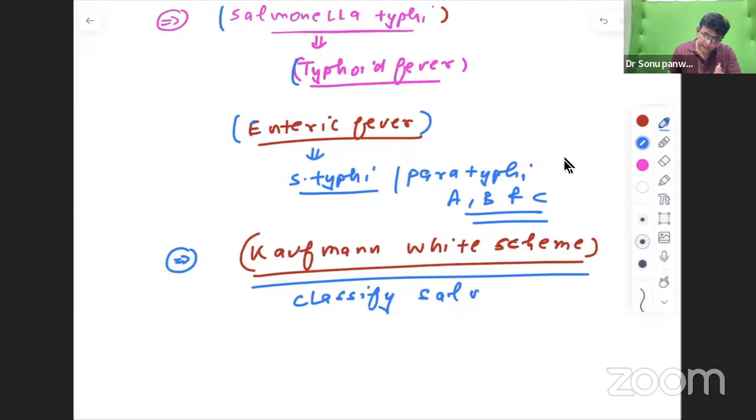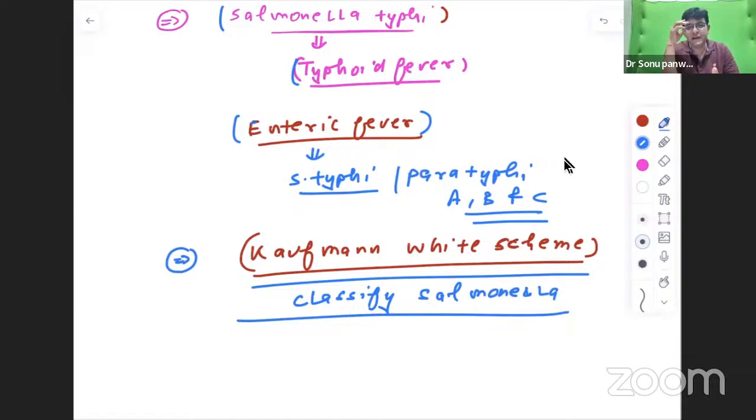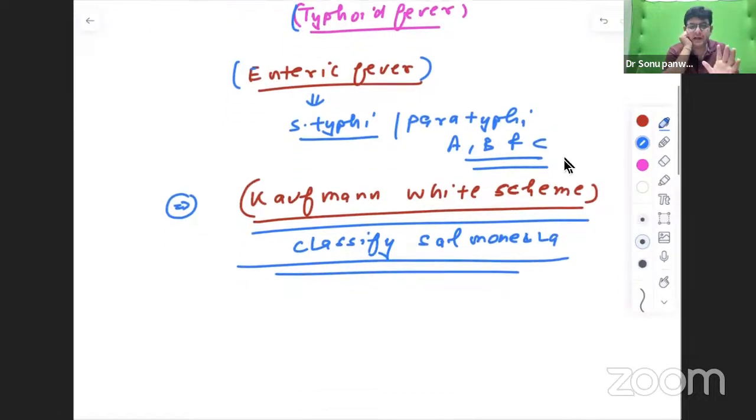Around 2309 serotypes are classified according to this scheme. At least know the name of the scheme used to classify Salmonella: the answer is the Kaufman-White scheme.